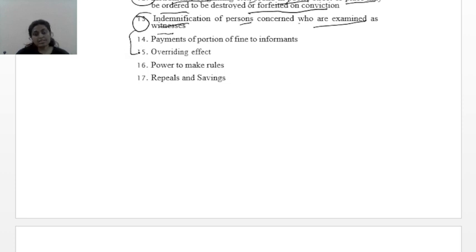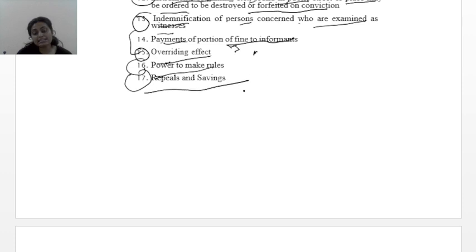Now section 14 talks about payment of portion of fine to informants. Section 15 is overriding effect. What is overriding effect? Notwithstanding anything contained in this act, it is not applicable otherwise. It overrides other acts. Now section 16 is power to make rules and 17 is repeals and savings.